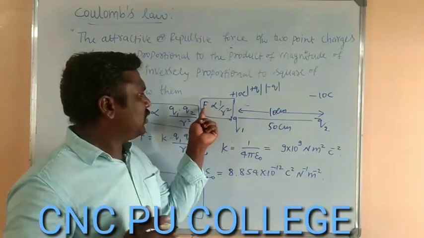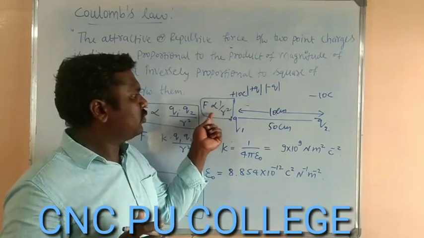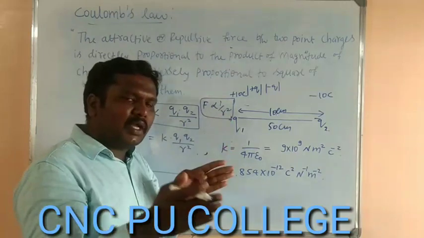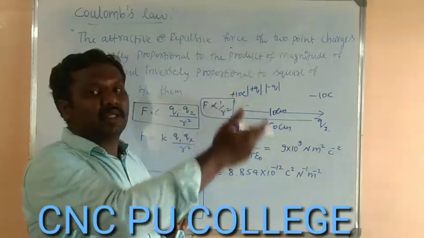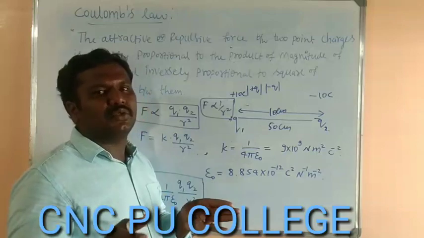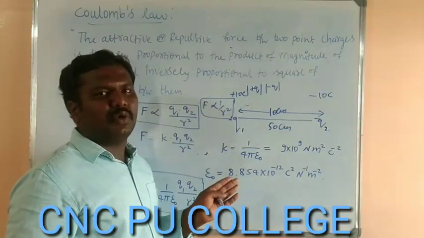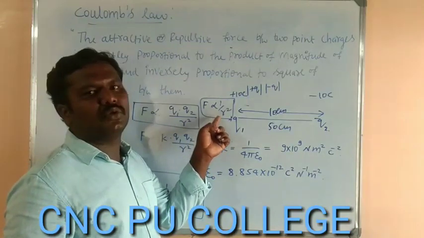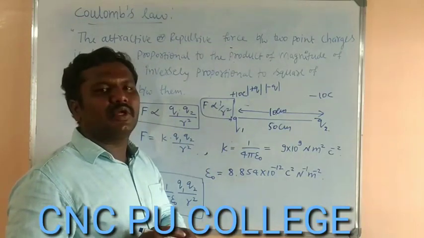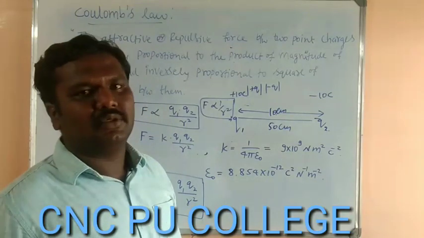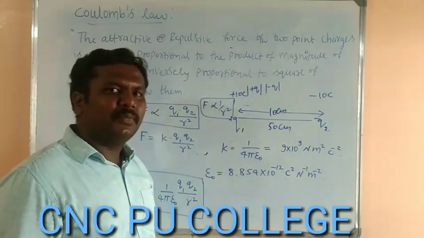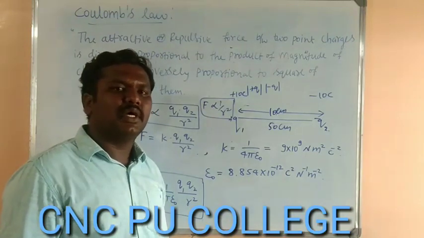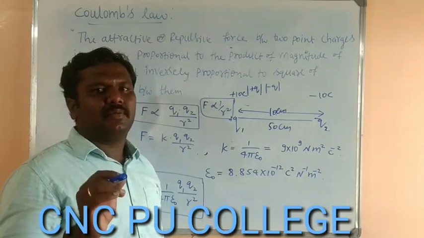Why? Because the force of interaction is inversely proportional to the square of the distance. So as distance decreases the force keeps increasing, and as distance increases what happens to the force? It keeps decreasing. And experimentally we got that the force of interaction is inversely proportional to the square of the distance between the 2 point charges. So this is the very important law which gives the interaction force between the 2 point charges. We are calling it Coulomb's law.